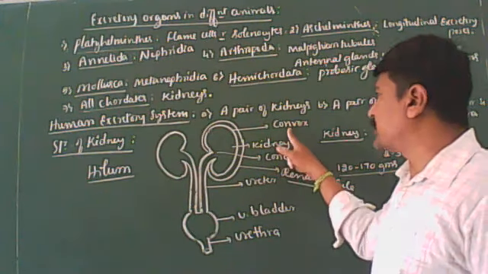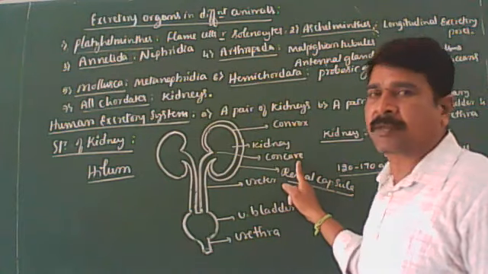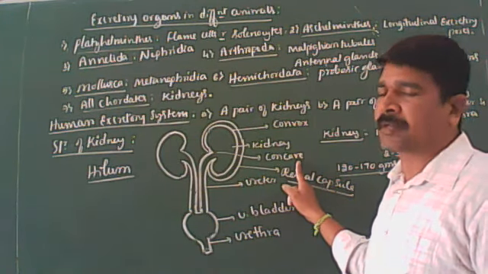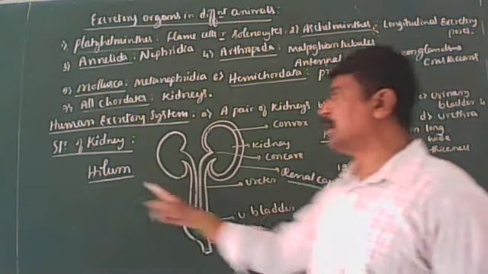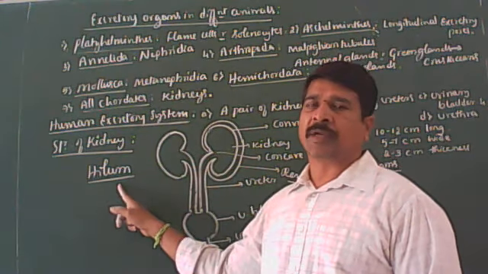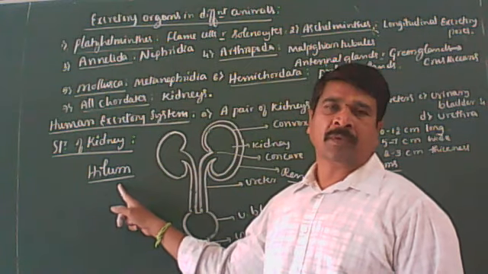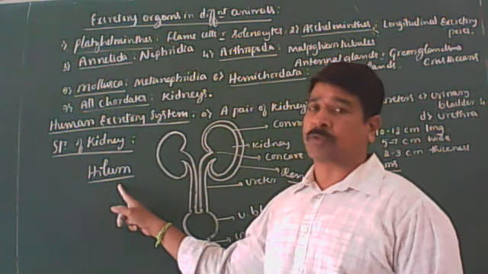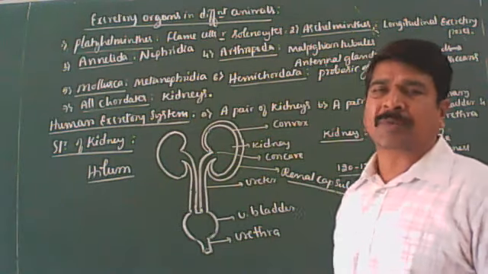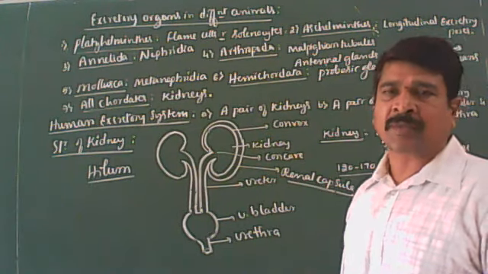The outer surface is the convex, the lower surface is the concave. At the center of the concave surface, there is a depression called the hilum. Blood vessels, nerves, and ureters enter into the hilum. Got it what I'm telling you? So that you should remember here. These are some of the morphological characters of the kidneys.